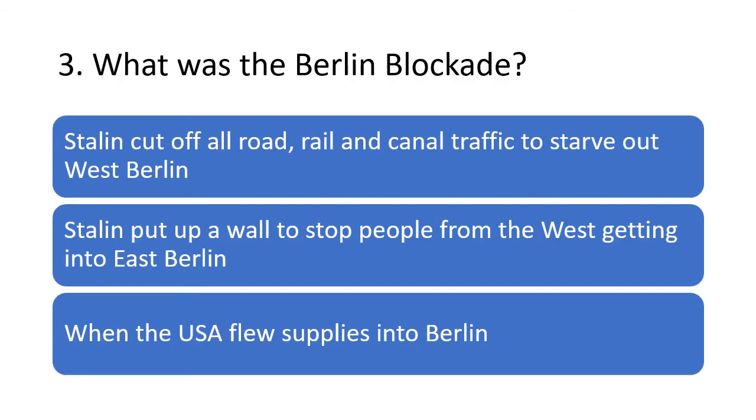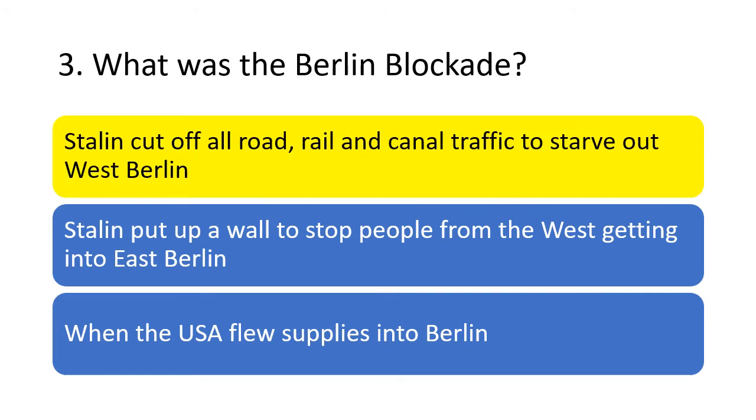Question 3. What was the Berlin blockade? Was it when Stalin cut off all rail, road and canal traffic to starve out West Berlin? Or when Stalin put up a wall to stop people from the West getting into East Berlin? Or when the USA flew supplies into Berlin? Well, the answer is the first one, when Stalin cut off all rail, road and canal traffic to starve out West Berlin. But if you put the last answer as well, then you're thinking that that is the response. The Allied response to the Berlin blockade was the airlift, when the USA and the other Allies flew supplies into Berlin.